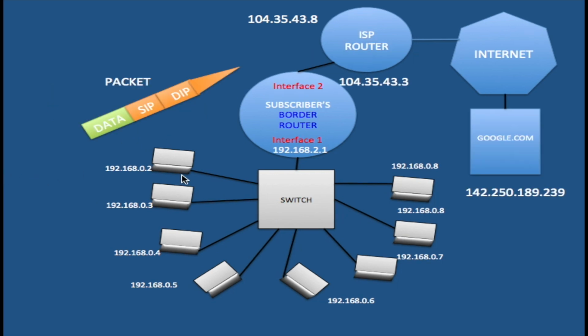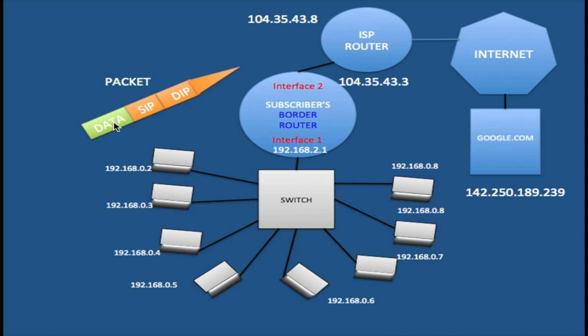Let's assume that this computer here on the local area network wants to send data to google.com. This is the IP address for this computer, and this is the IP address of google.com over here. Now the user here would bring up a browser, type google.com and hit enter. Once that is done, the computer would generate a packet, and this is what the packet looks like.